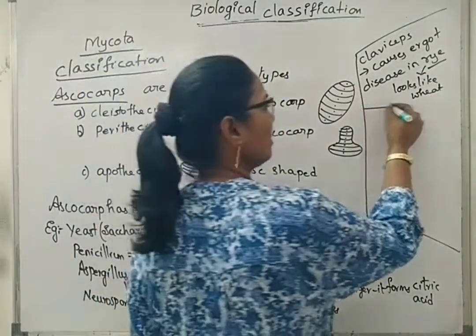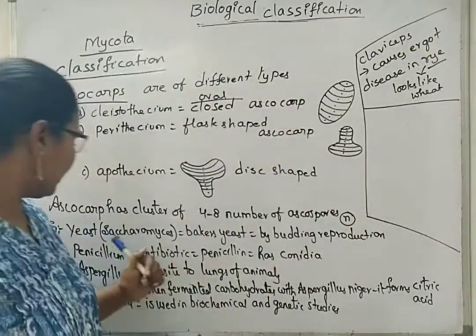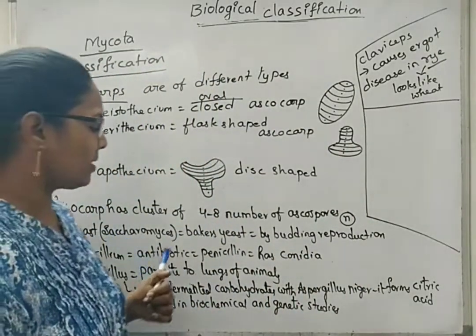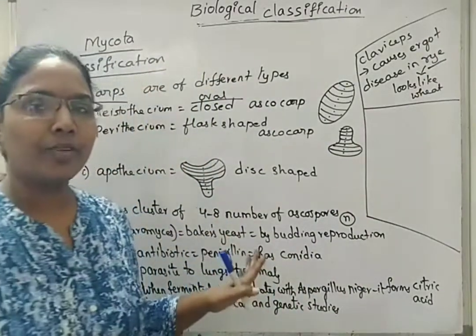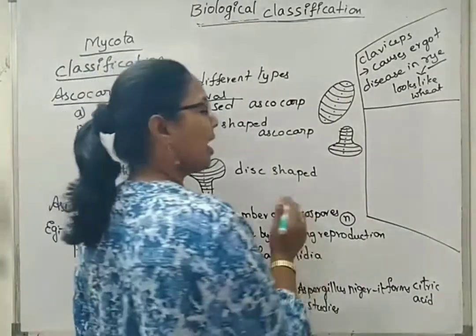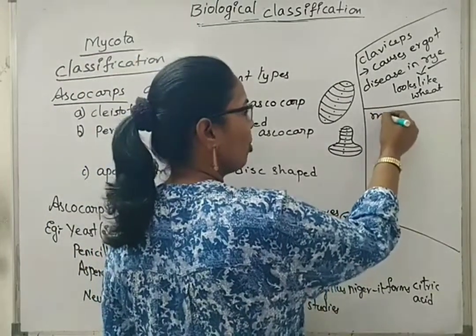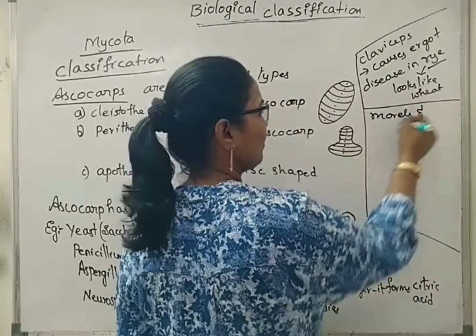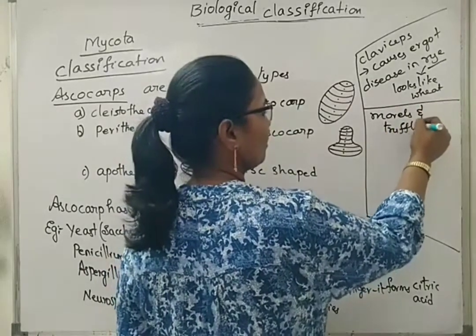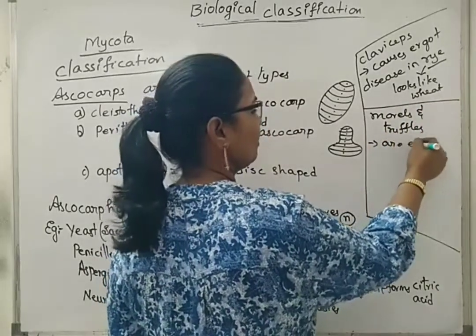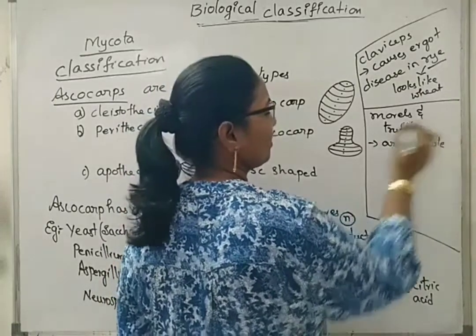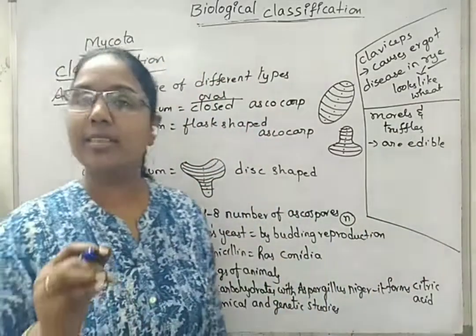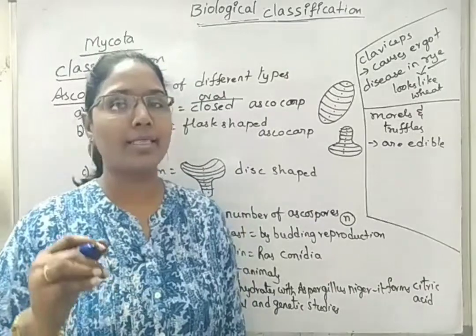Up to here, we have seen only yeast, the Saccharomyces or baker's yeast, as the edible one, because we use it in bread preparation. Other varieties are also there: morels and truffles are edible. Even yeast is also edible. But these are considered, as the NCERT textbook uses the term, delicacies.